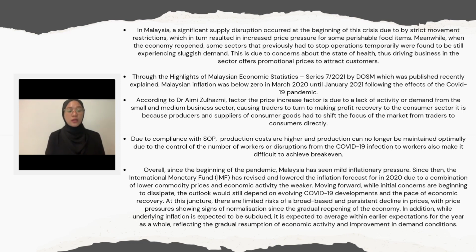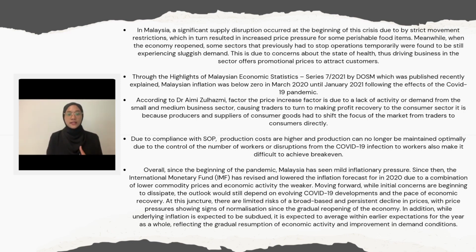According to Dr. Ainizul Halmi, the price increase factor is due to lack of activity or demand from the small and medium business sector, causing traders to turn to making profit recovery from the consumer sector. It is because producers and suppliers of consumer goods had to shift the focus of the market from traders to consumers directly.